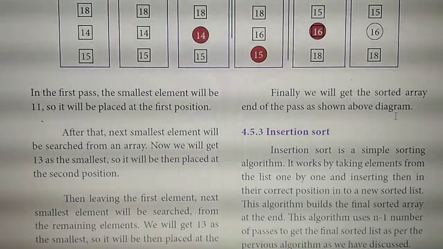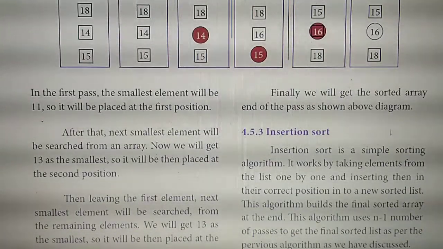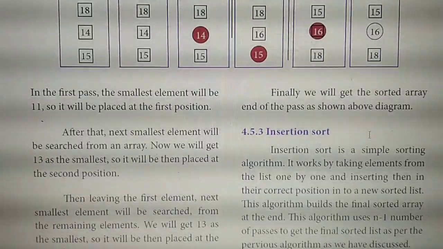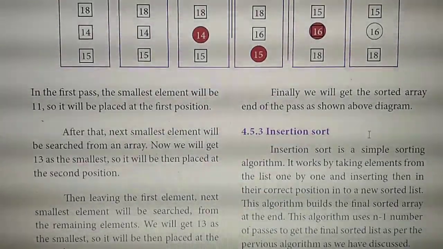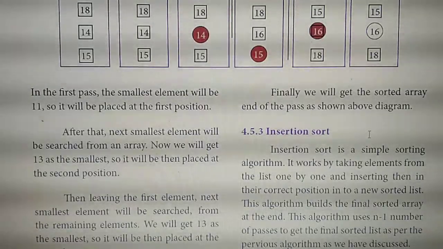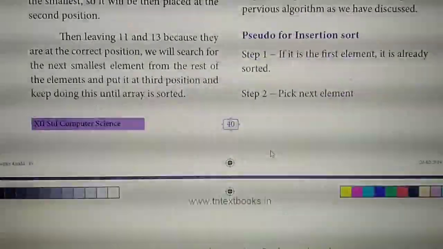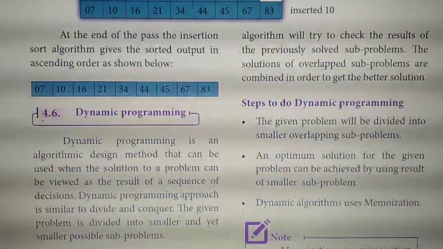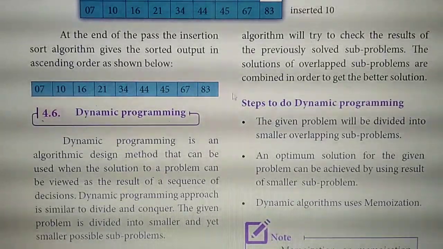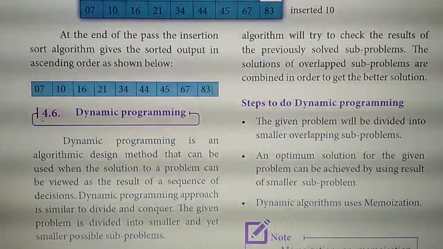Have you all marked? Then write the next question here: Explain insertion sort with example. This is also not a book back question, but you should study. This question starts from here and goes till the next page, up to the blue color box before the heading dynamic programming, till page 83. This is also a very important question.